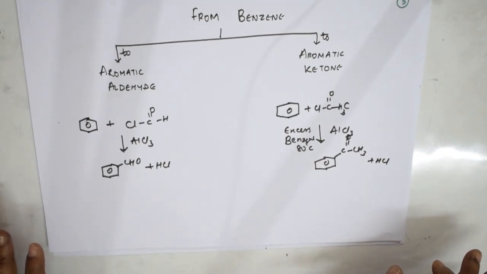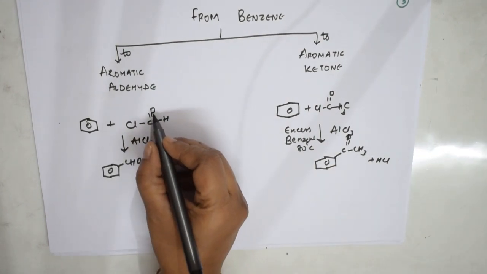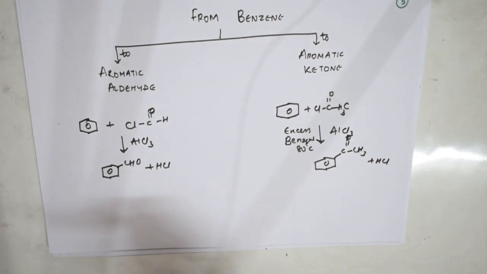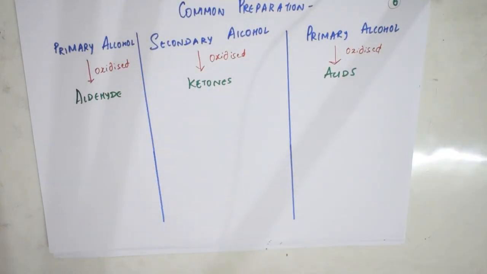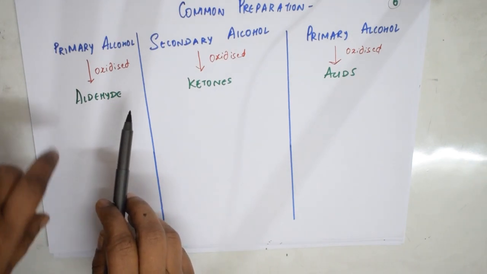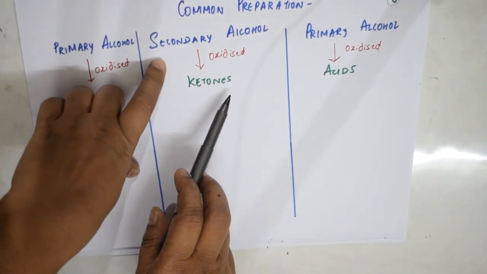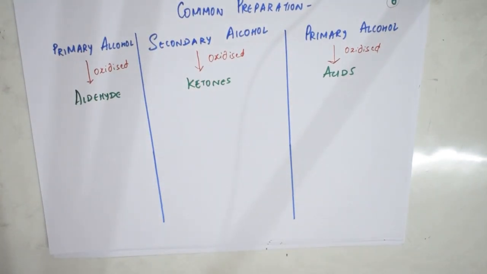So again I'm specifying, please watch the earlier videos. Here I'm just giving you the examples only, so don't get confused and don't panic. Watch the earlier videos, you'll understand it. Now next, we are going to prepare aldehydes from primary alcohols, ketones from secondary alcohols, and acids again from primary alcohols by the oxidation process.